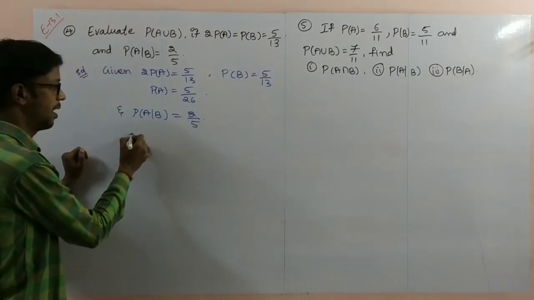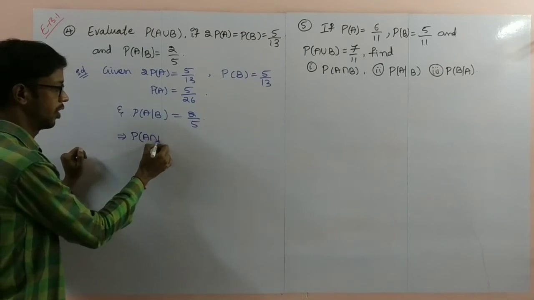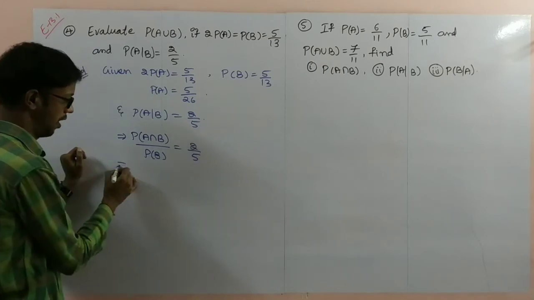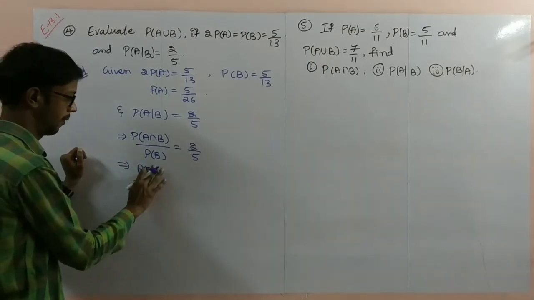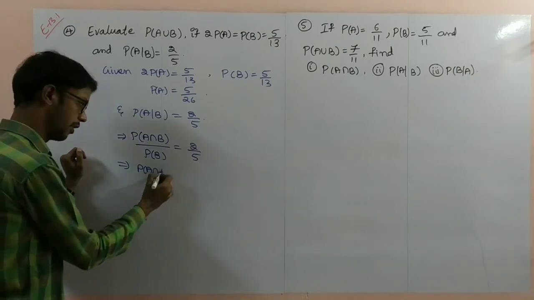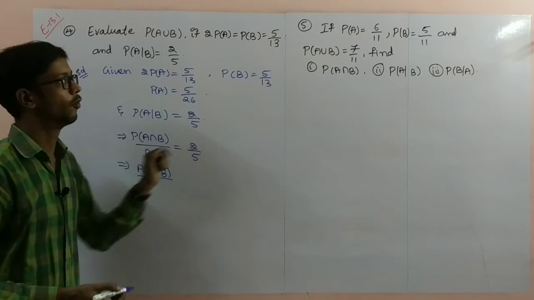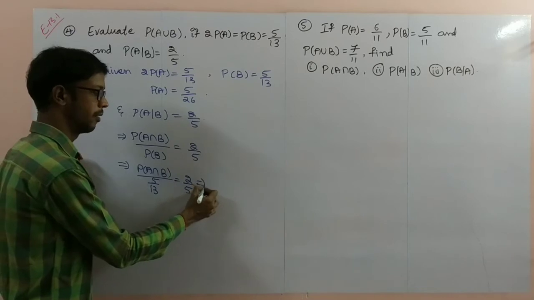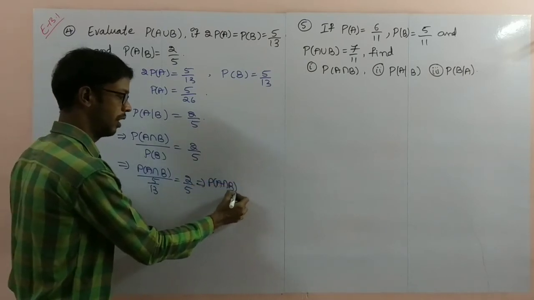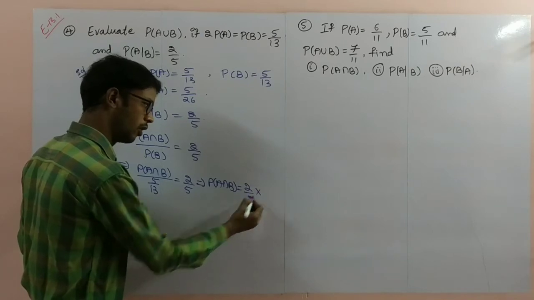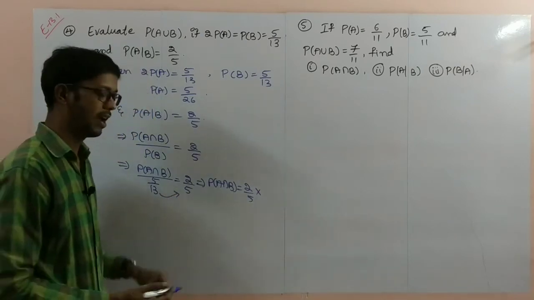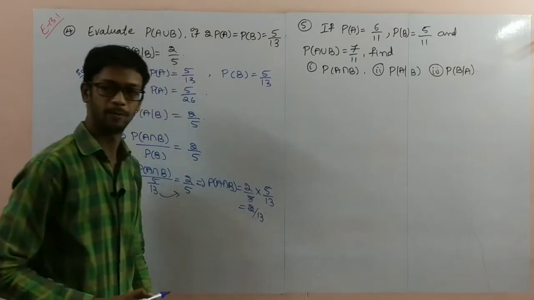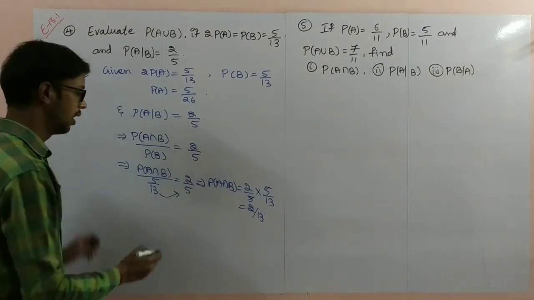Next one, here the formula I am applying. P of A intersection B by P of B is equal to 2 by 5. What is the P of B? 5 by 13. So 5 by 13 is equal to 2 by 5. That implies P of A intersection B is equal to 2 by 5 into, if you send it to the right side, 2 by 5 into 5 by 13, cancel, 2 by 13 you will get. Intersection part is 2 by 13.